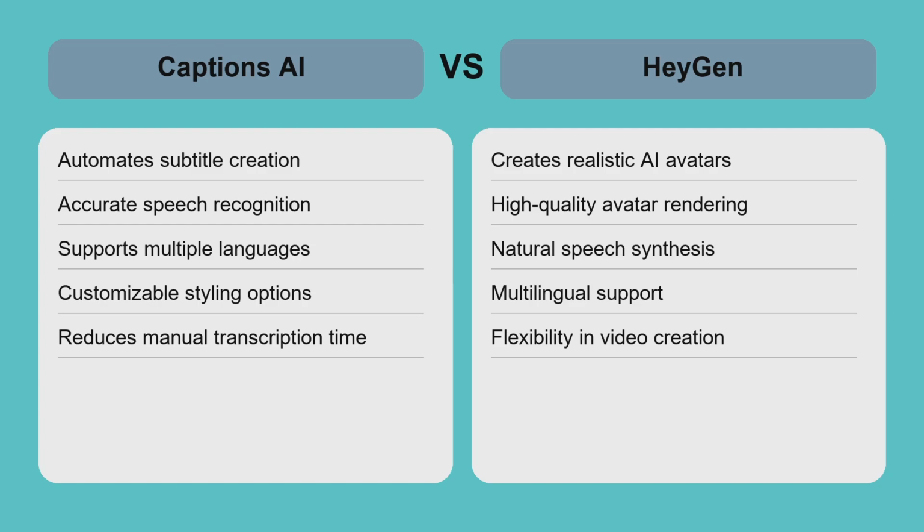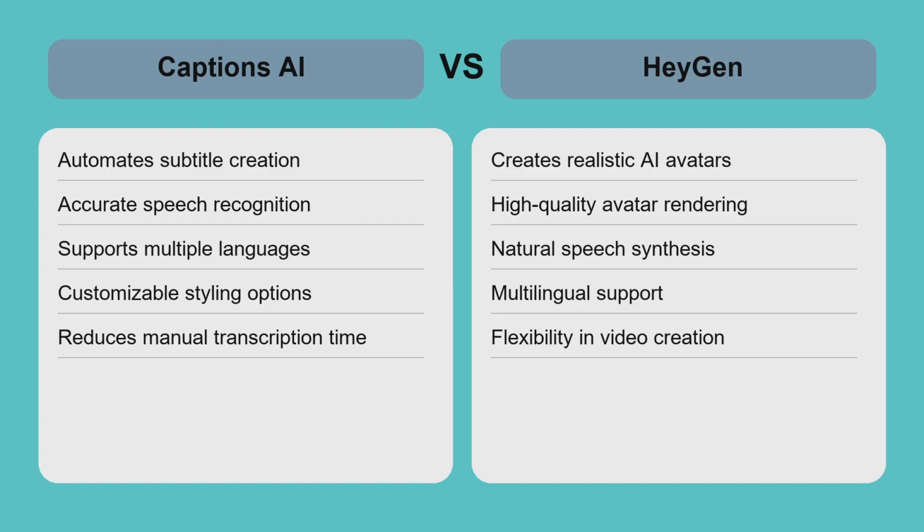Captions AI excels when quick, accurate subtitles are needed to improve video accessibility and engagement, especially for educational or marketing videos where spoken content must be clearly understood. HeyGen shines in scenarios demanding visual storytelling through AI avatars, such as virtual training or personalized video messages. The trade-off is between text-focused automation and full video synthesis. Captions AI is simpler and faster for captioning tasks, while HeyGen offers more creative freedom but requires more setup.